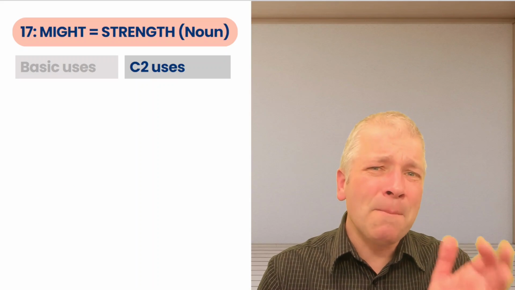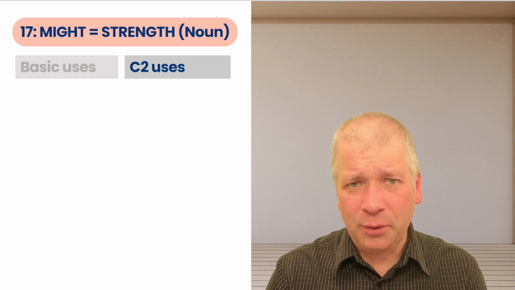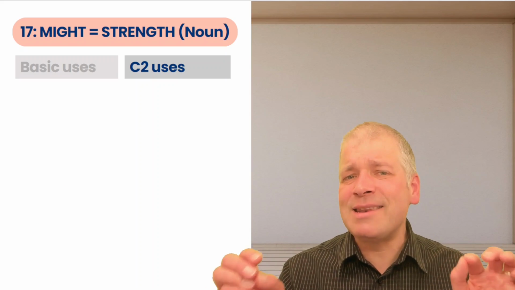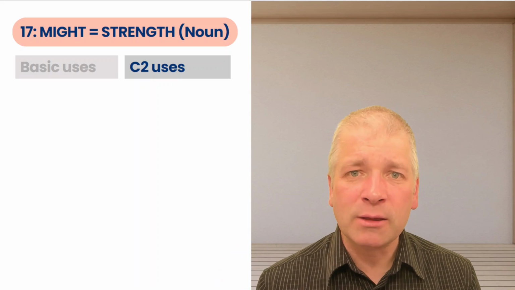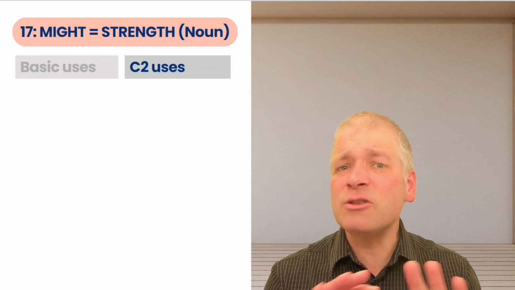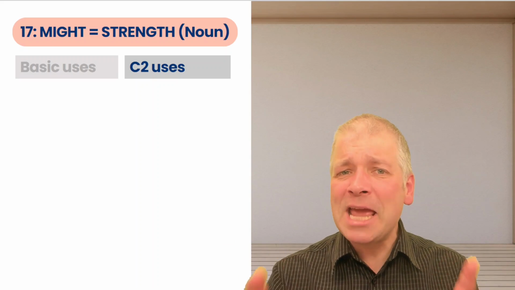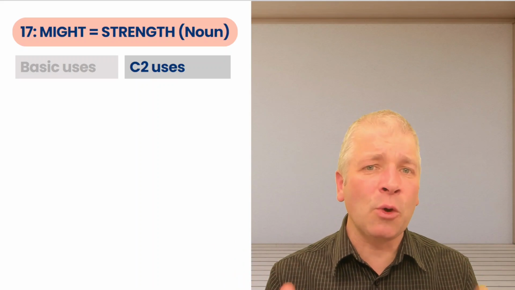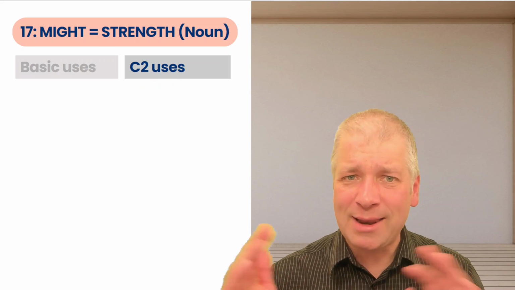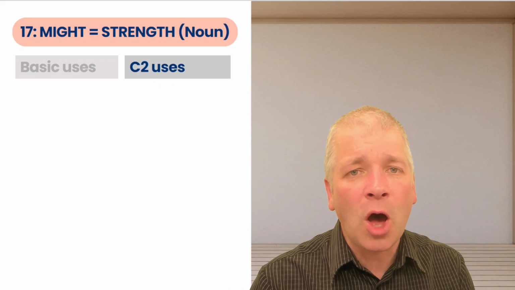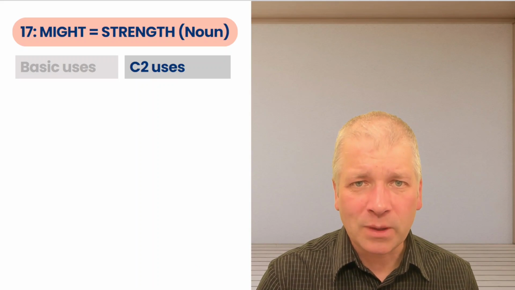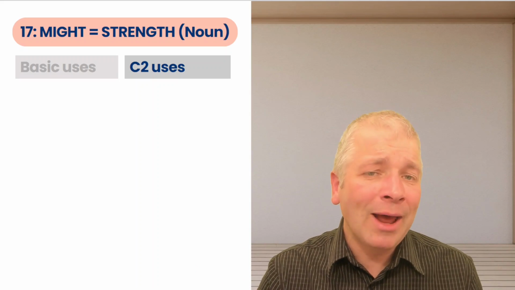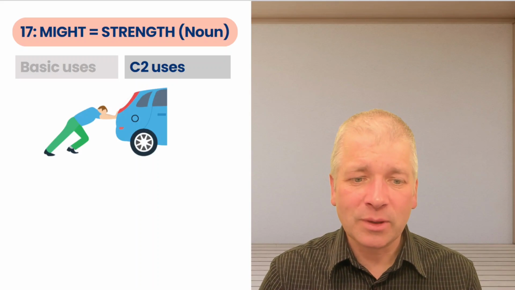17 is might, meaning strength. Now here, strength is a noun. And I've included this because in this situation, might is not a modal verb, but it may confuse you to hear the word might being used as a noun. So it's important to know that this can happen.